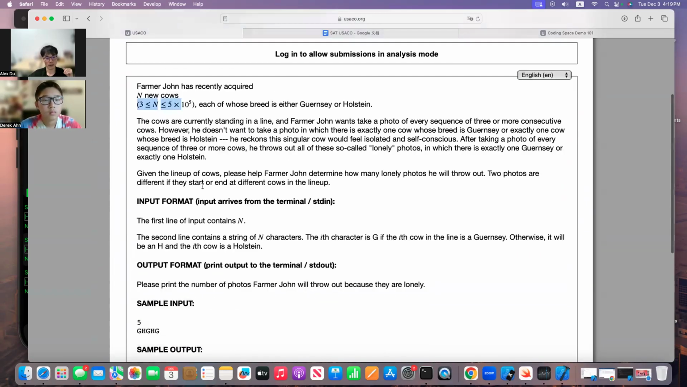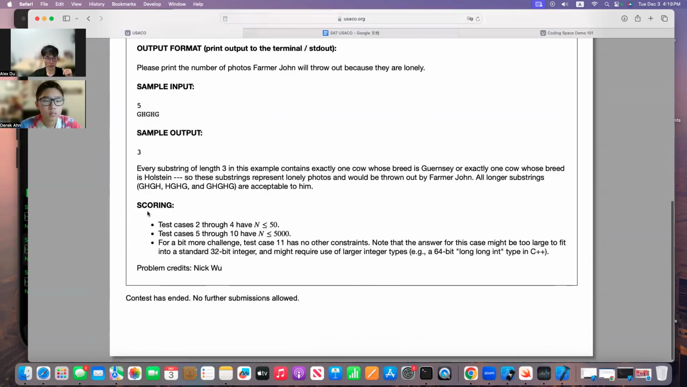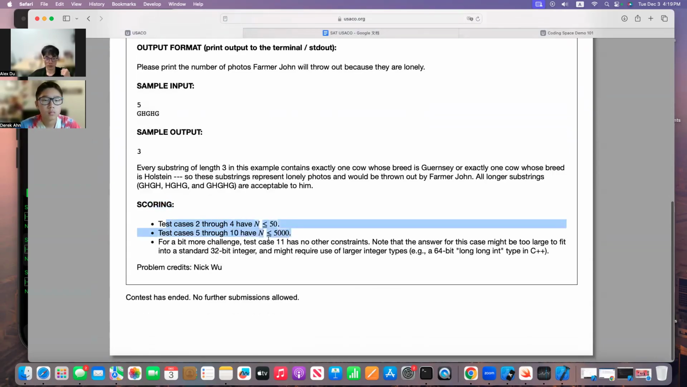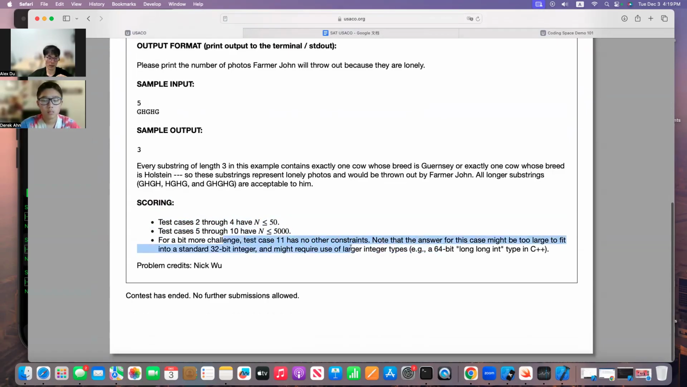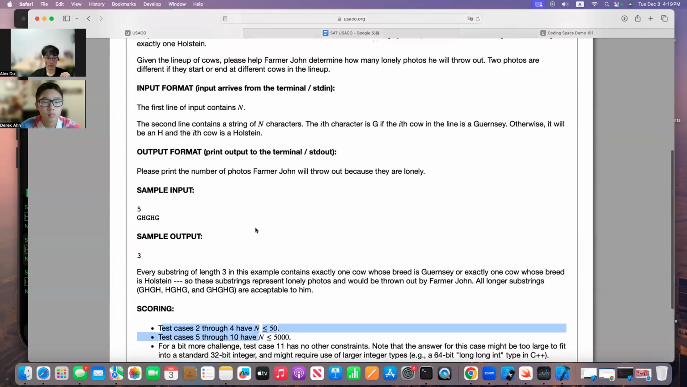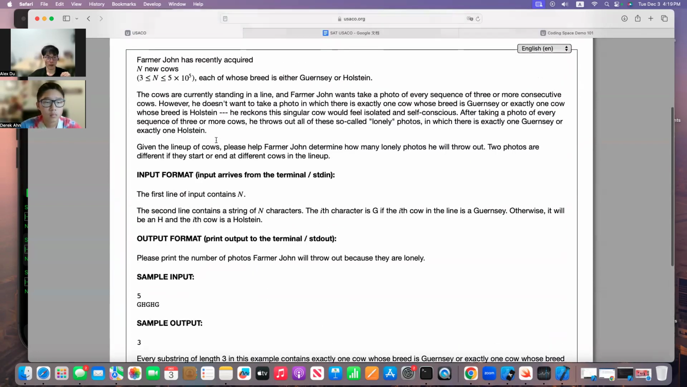Okay. But it is very suspicious, because then you need to check the scoring. The first two are no problem, but the last one has no other constraint on the number, so it could go beyond the boundary. Therefore, you probably want to use a better algorithm or different data type to handle the work. So let's check out the problem statement.